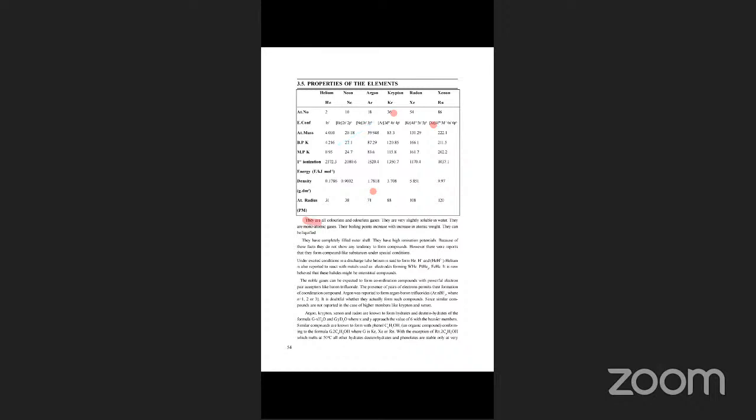They are all colorless and odorless gases. They are very slightly soluble in water. They are monoatomic gases. They do not exist as He2, Ne2, Ar2, Kr2; they exist only as monoatomic, unlike O2, N2, and H2.